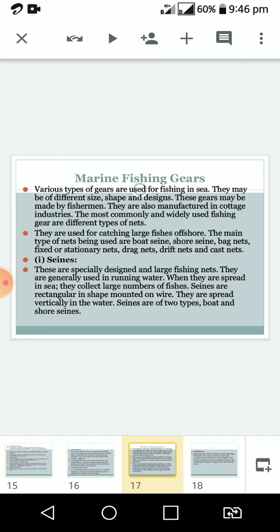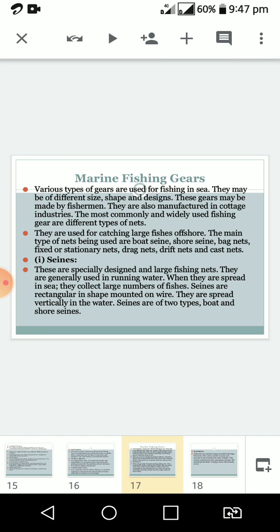The topic is fishing gears. Various types of fish gears are used in fishery. There are different sizes, shapes, and designs. These gears are generally prepared and made by the fishermen and manufactured in cottage industries. There are different types of nets used in the fishery.